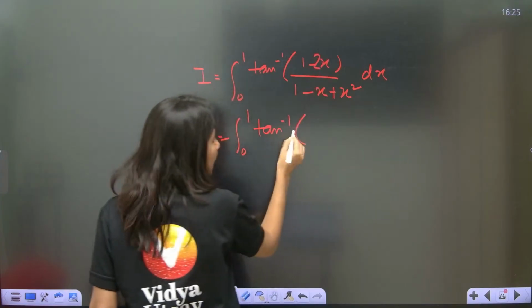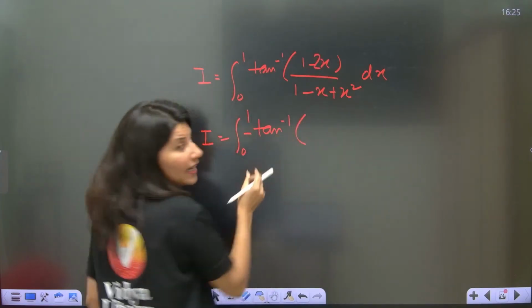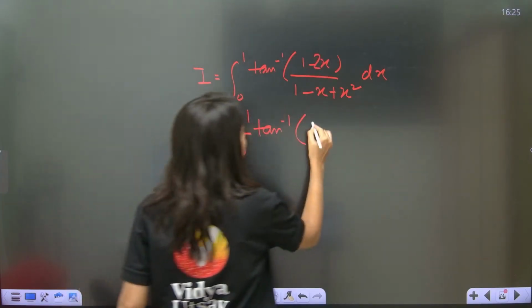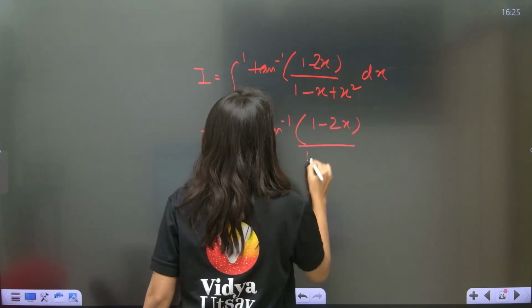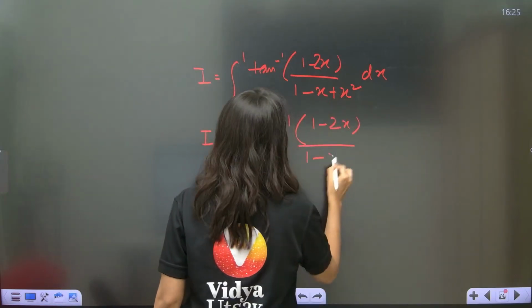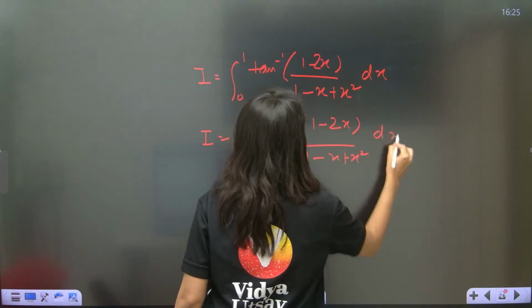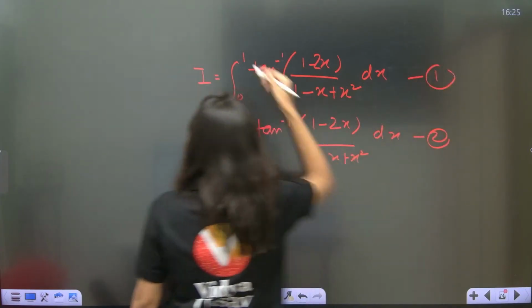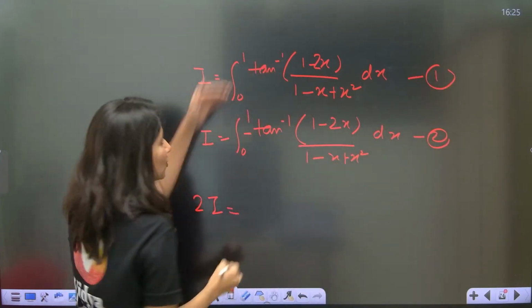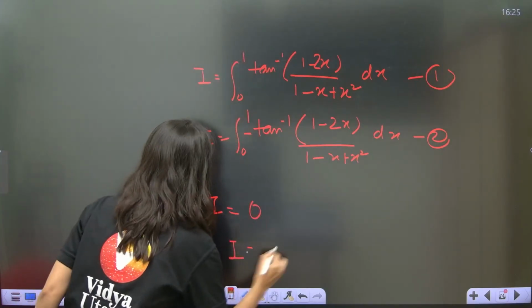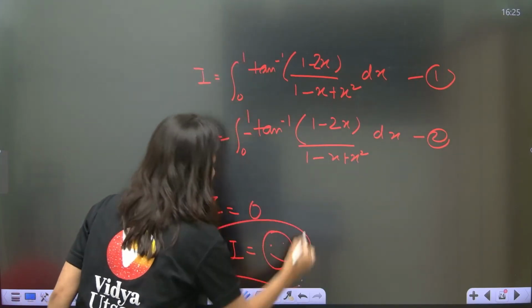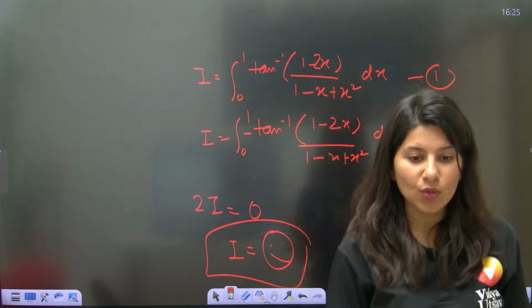This is negative, so the negative will come out: tan inverse of minus something is minus tan inverse of (1 minus 2x) upon (1 minus x plus x square). This is your second equation, and that is the first equation. Now if you add, 2I is equal to plus minus, 0. The integration will be a big fat 0. That is how King's rule works.